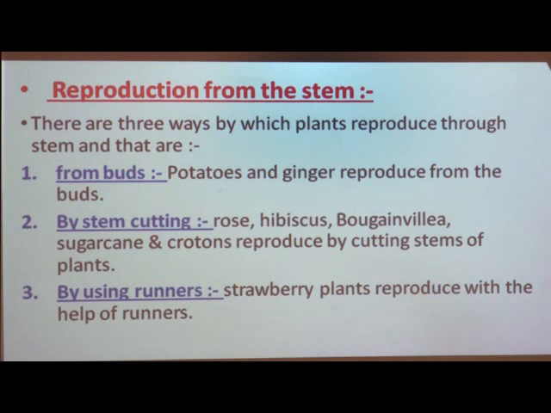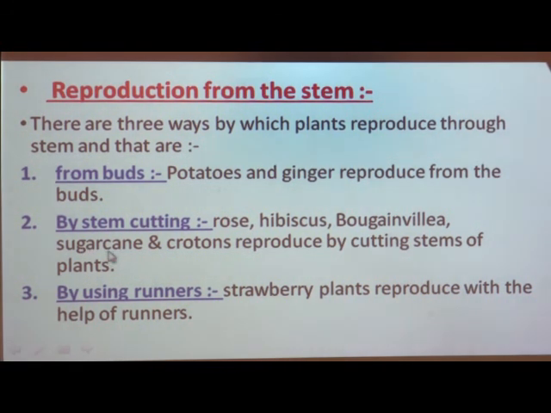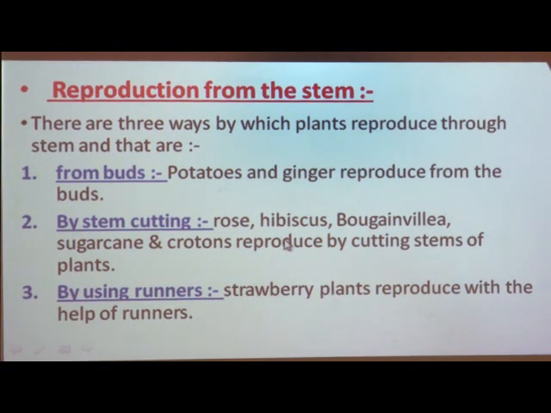Examples of plants that can be grown by this method are rose, hibiscus, bougainvillea, sugarcane, crotons. That means rose, hibiscus, bougainvillea, sugarcane and crotons reproduce by cutting stems of plants.